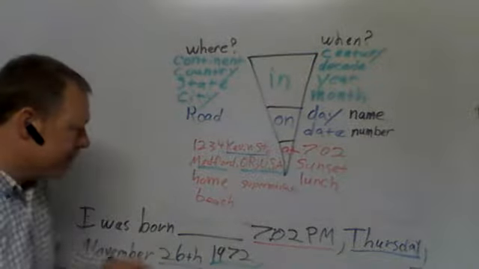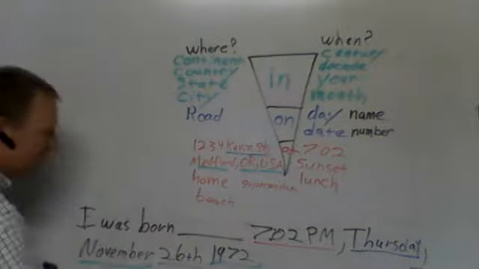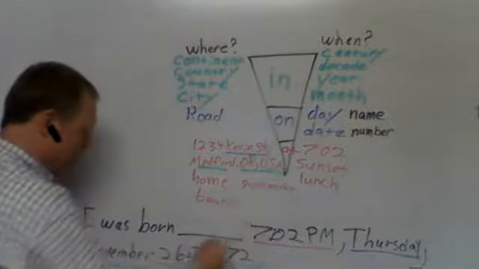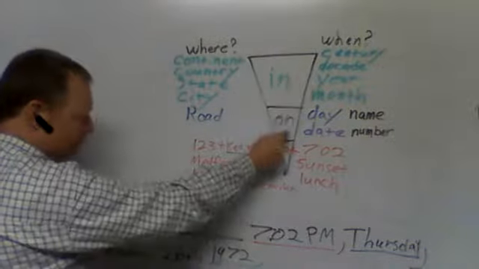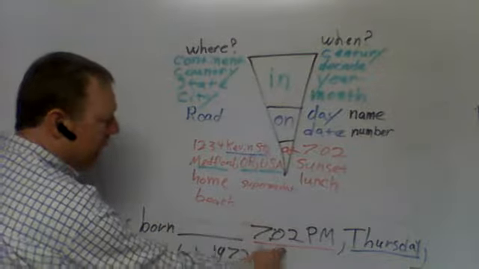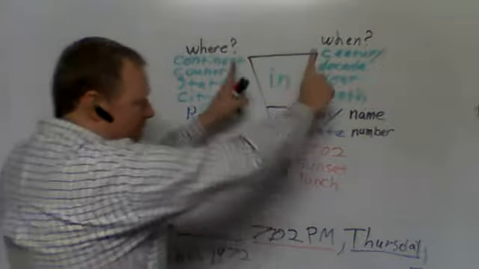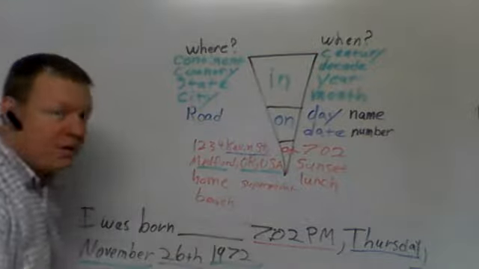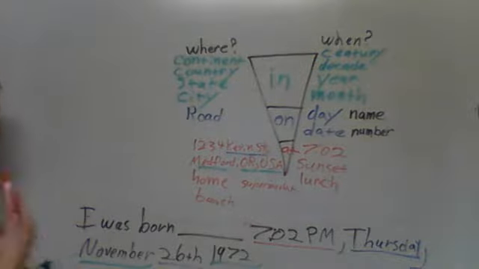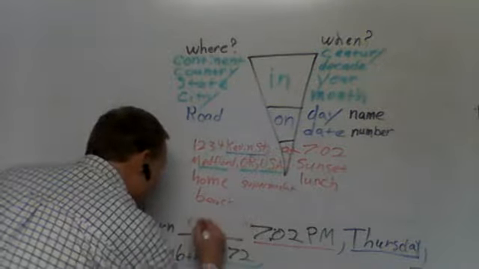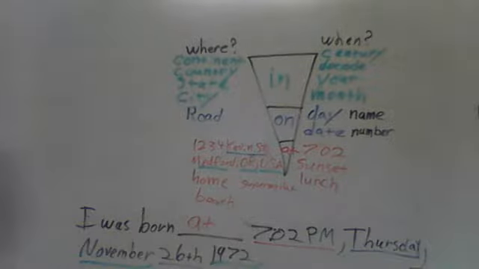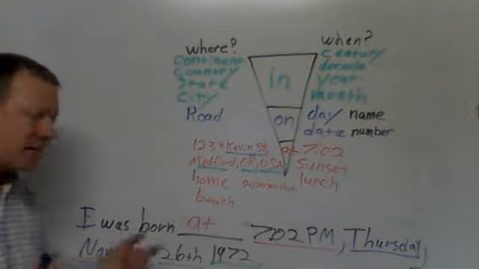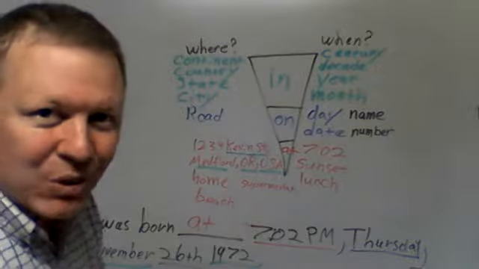Okay, so let's do it. I was born on Thursday, comes down to on. Comes down to in, no, for sure, we even have on in there. At, look at that, I've got at. So the smallest one is the one you want to use if you're using the whole thing. So I was born at 7:02 p.m. Thursday, November 26th, 1972. Cool, right?